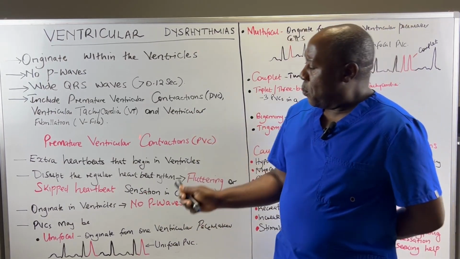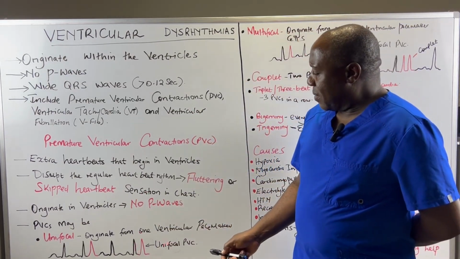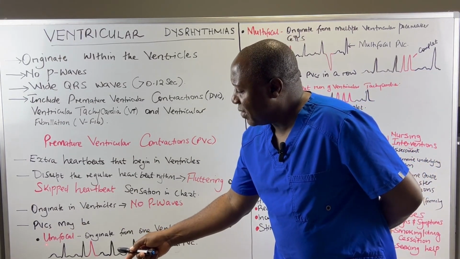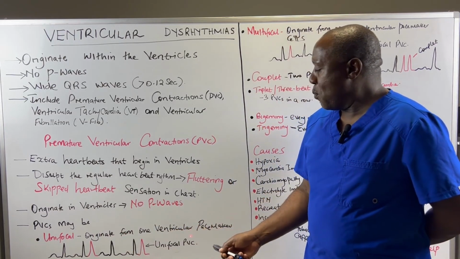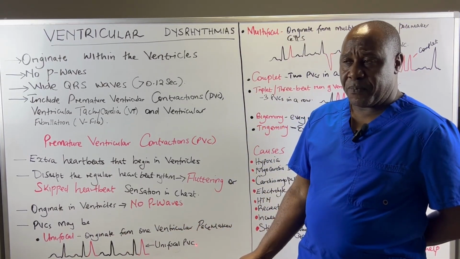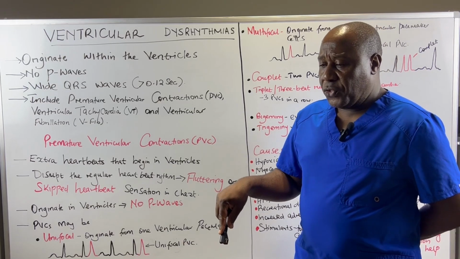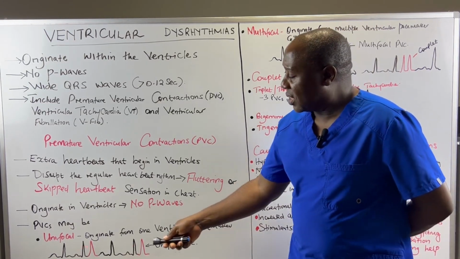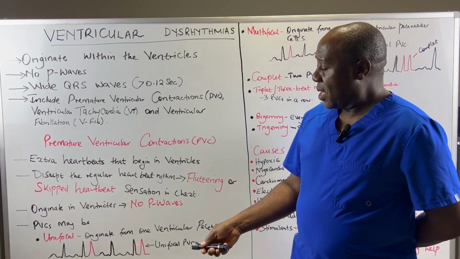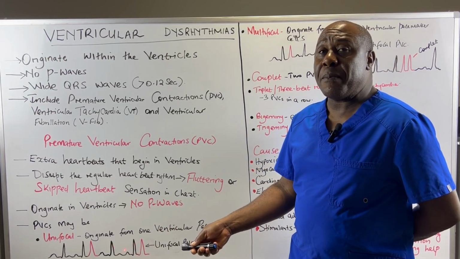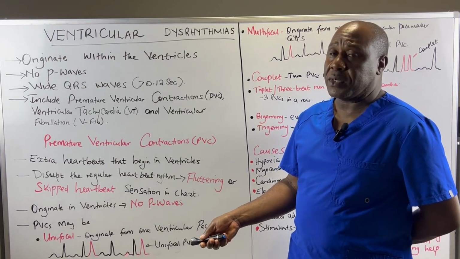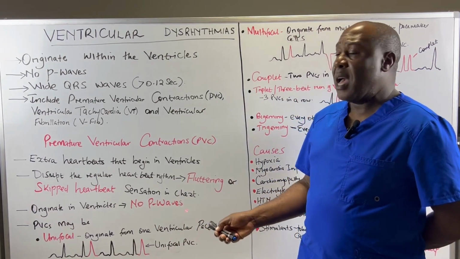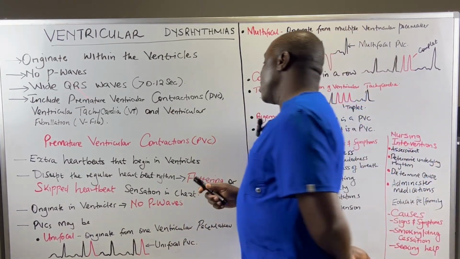Now, PVCs can be unifocal. Unifocal PVCs are those ones that originate from one ventricular pacemaker. In other words, the electrical impulse that causes these PVCs originates from the same pacemaker cells in the ventricles. That's why it's called unifocal. They only have one ventricular pacemaker within those particular ventricles.